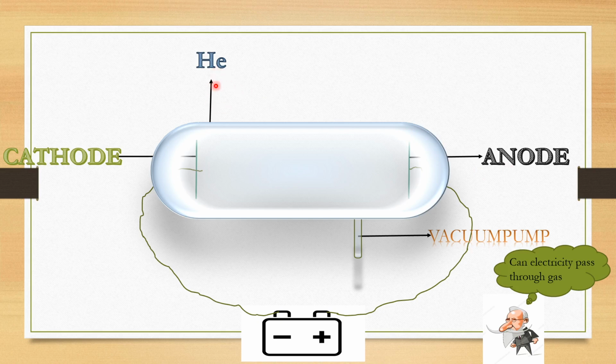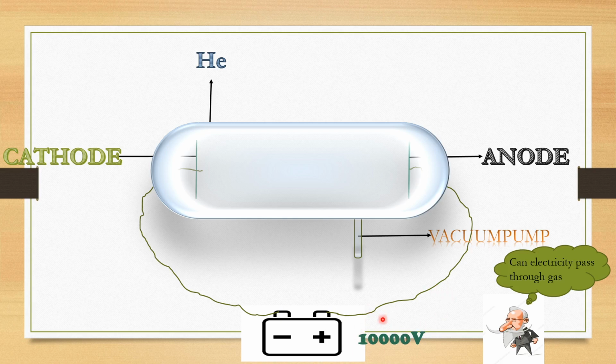Now what happens? After using the helium gas, he started passing electric current. He did not observe anything in the glass tube. Later he started increasing the voltage up to 10,000 volts. Even when he increased it to 10,000 volts, he did not observe anything. This is called very high voltage.